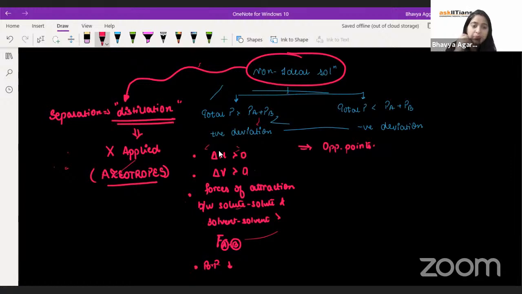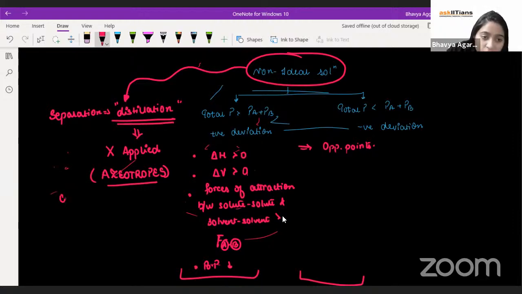Sure, Varun. We first discussed the non-ideal solutions, the two cases, and we discussed that these are the points for positive deviations and the opposite points will be for negative deviation. Right, Varun? Then we discussed that if you have two miscible liquids, then you can easily separate them using distillation. But there's a twist in the tail, which is azeotropic mixtures, also known as constant boiling mixtures.